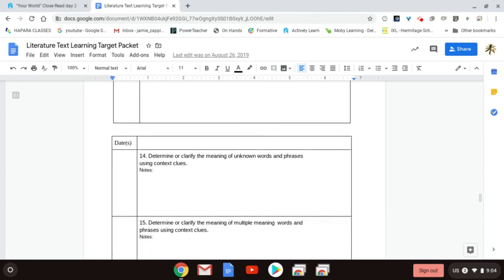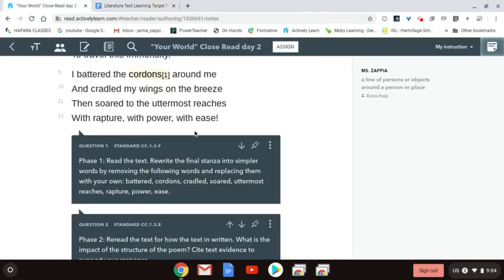Number 14, to determine or clarify the meaning of unknown words or phrases using context clues. So I'm asking that you rephrase the final stanza, keeping the entire context, but replacing the following words. So after you read the text, turn this final stanza into a simpler sentence by removing and including easier words for the following. Take out the words battered, cordons, cradled, soared, uttermost reaches, rapture, power, and ease.